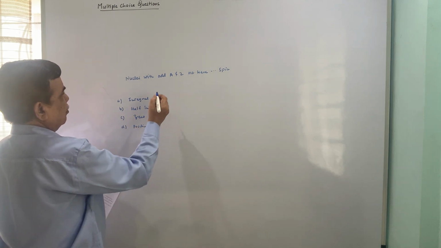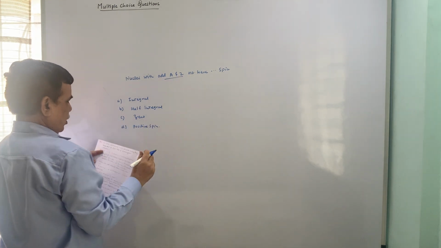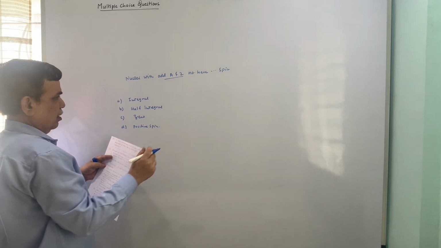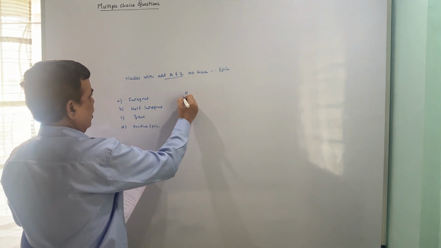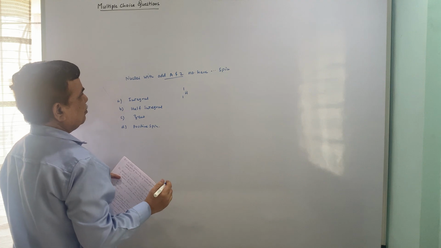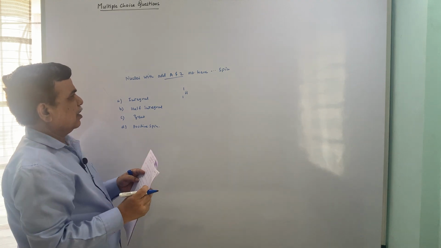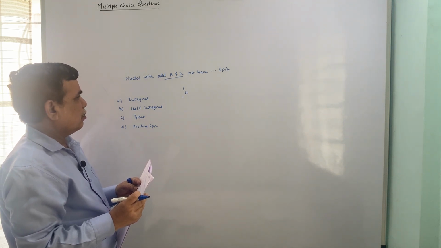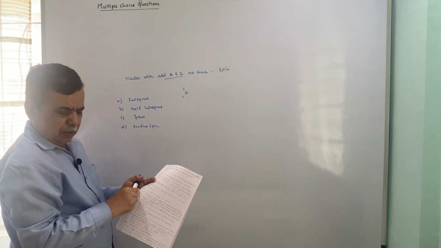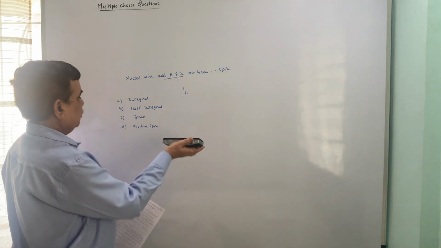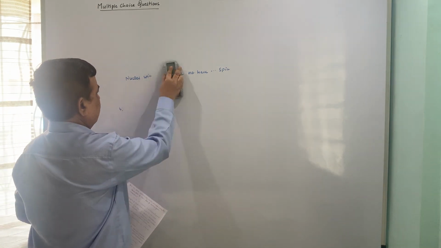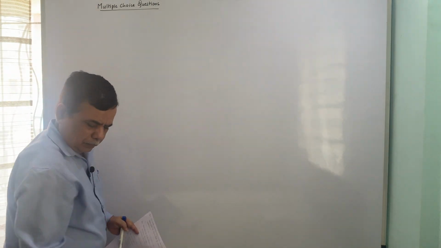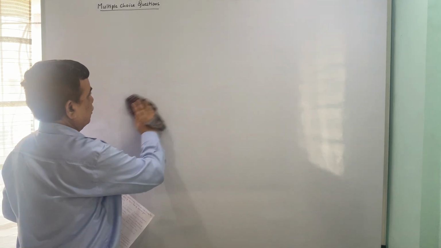So odd, the best example is the proton itself, so it is half integral. Okay.